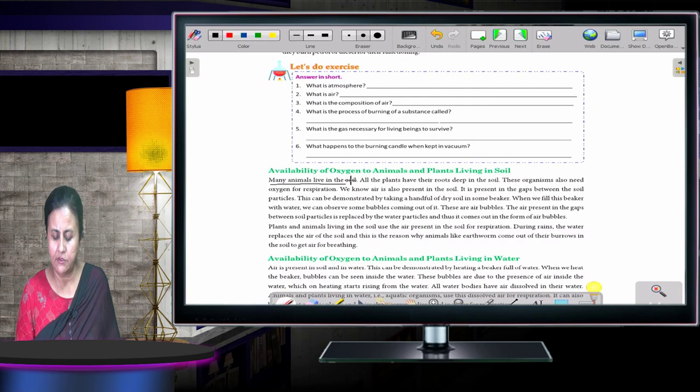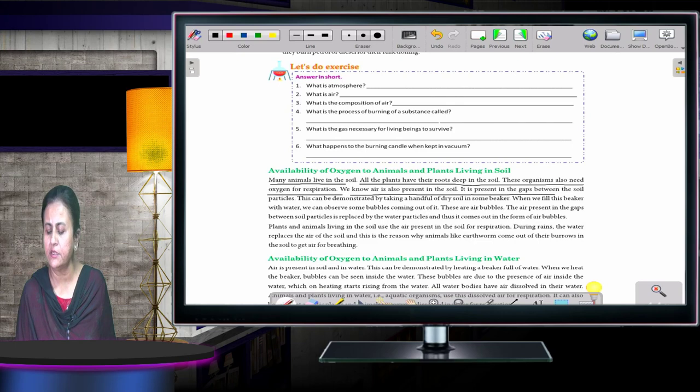Many animals live in the soil. All the plants have their roots deep in the soil. These organisms also need oxygen for respiration. We know air is also present in the soil. It is present in gaps between the soil. Okay. This can be demonstrated by taking a handful of dry soil into some beaker. When we fill this beaker with water, we can observe some bubbles coming out of it.